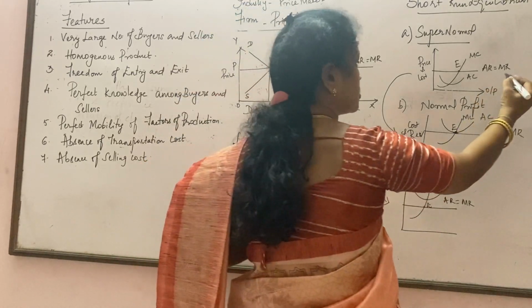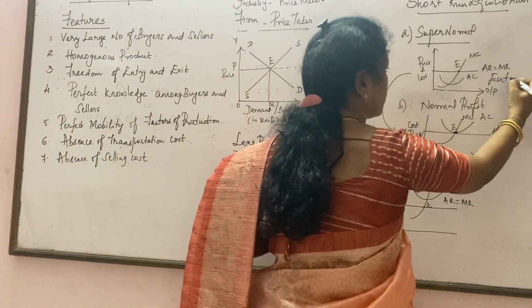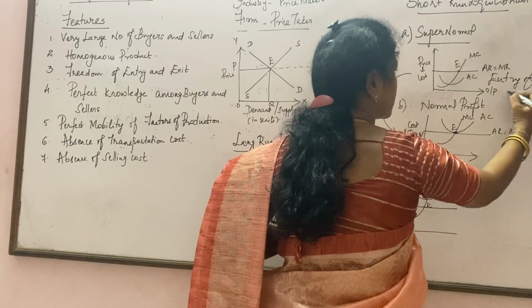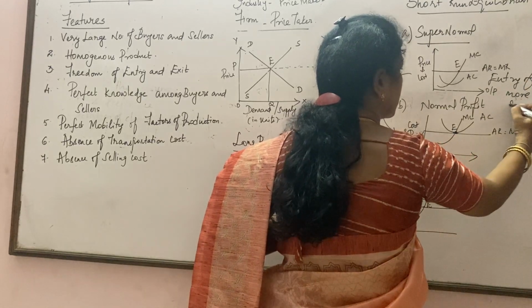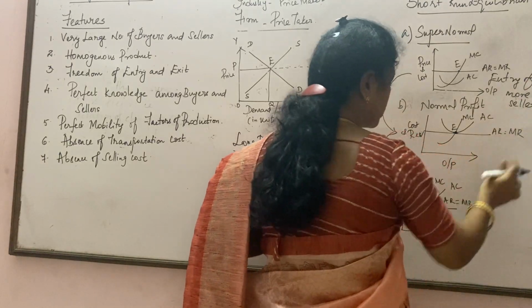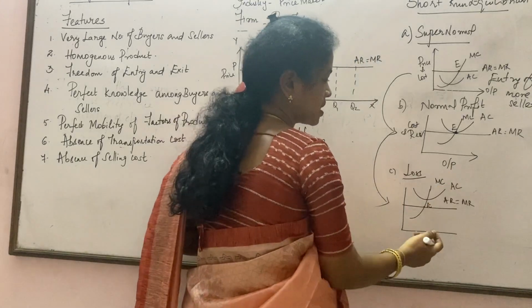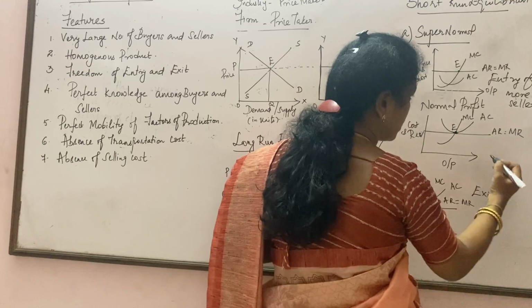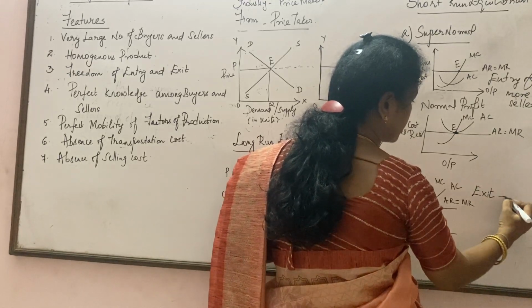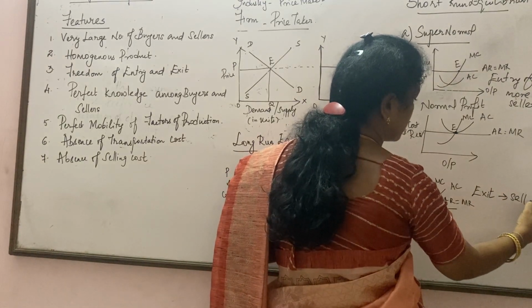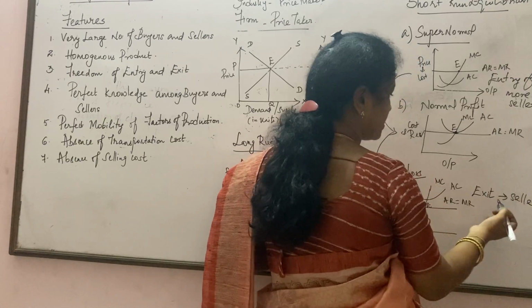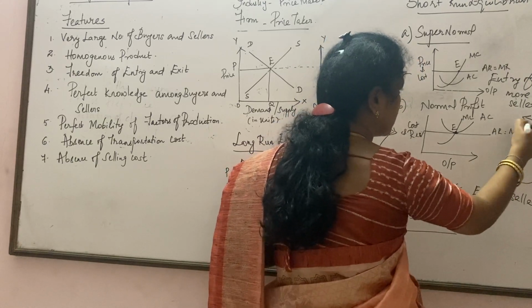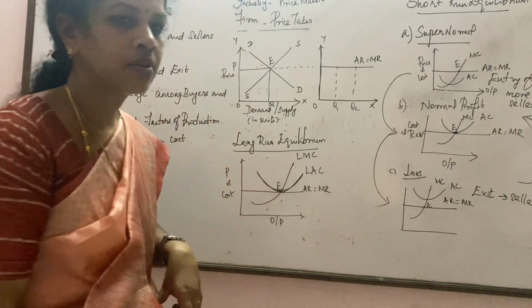So here it is going to be entry of more sellers, right? And whenever there is a loss, what can happen? Few sellers will exit. So this is the place where a seller will exit. So if sellers exit, what will happen? Again, they will come to this position, that is normal profit.